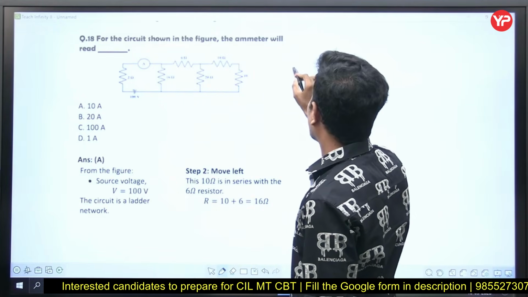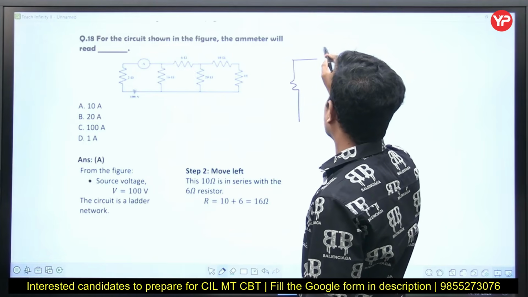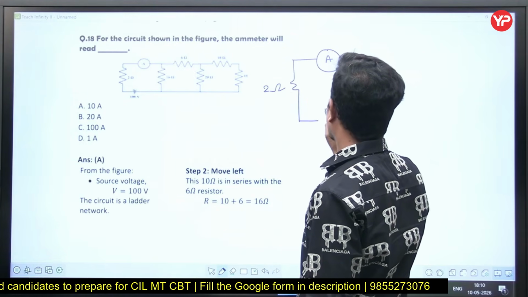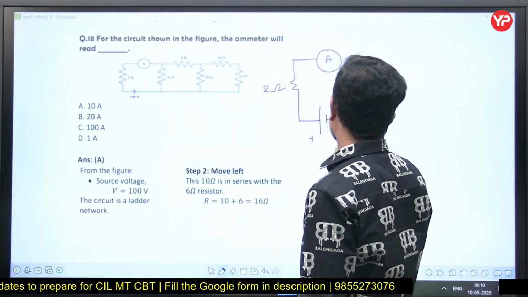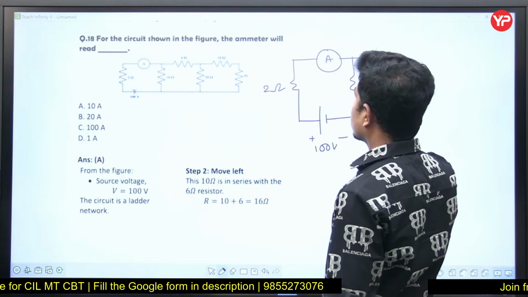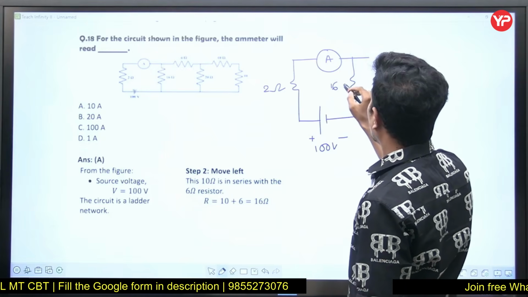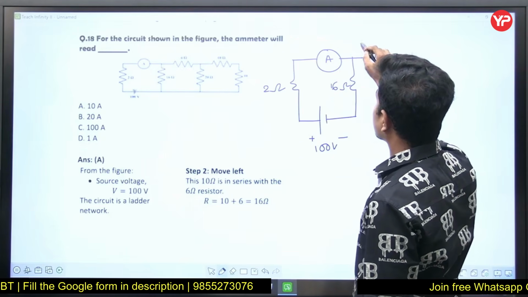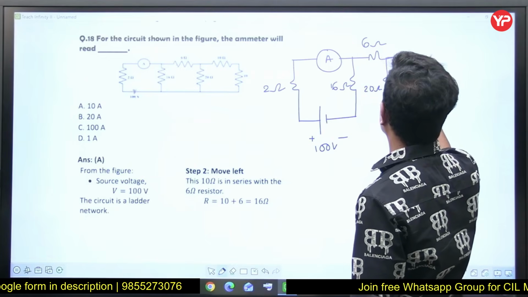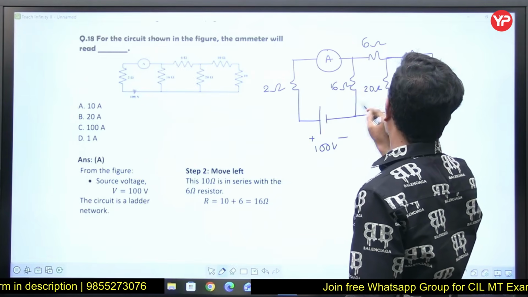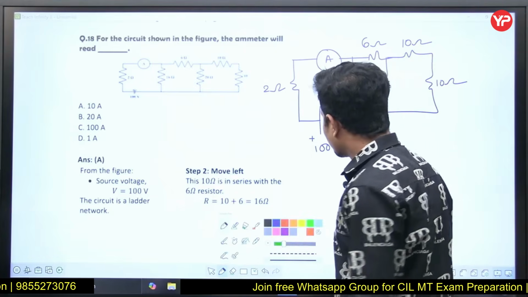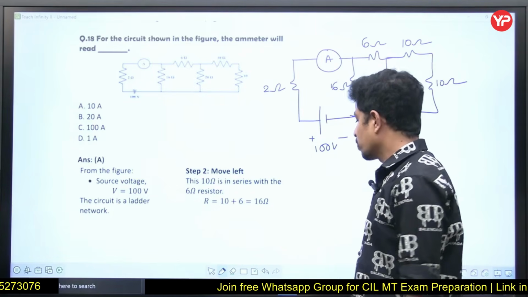If not, I am drawing the circuit once again. Here is the ammeter. This is 2 ohms, and this is plus minus 100 volts. And this is 16 ohms. And this is 6 ohms, and this is 20 ohms. This is 10 ohm, this is 10 ohm. This is 10 ohm, this is 10 ohm. In a very simple way, within 1 or 2 steps we'll be doing.